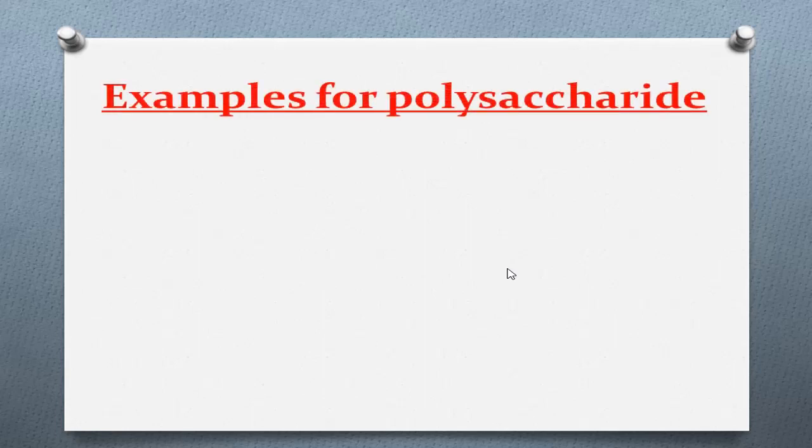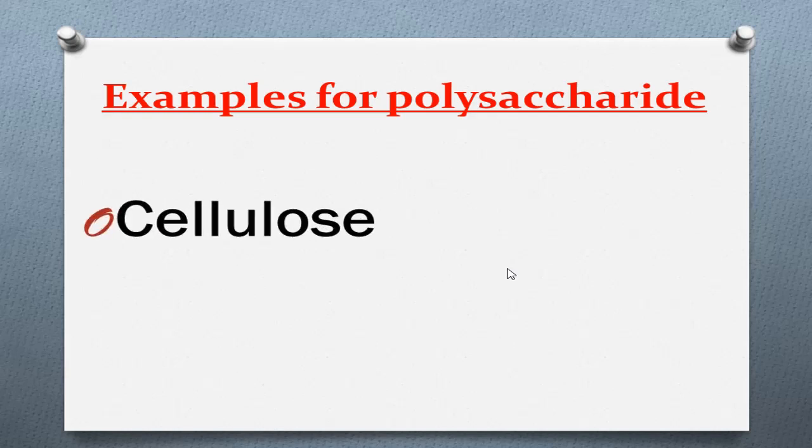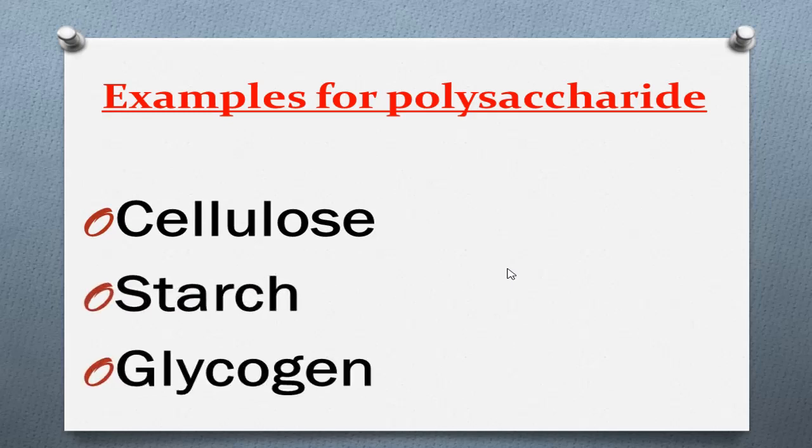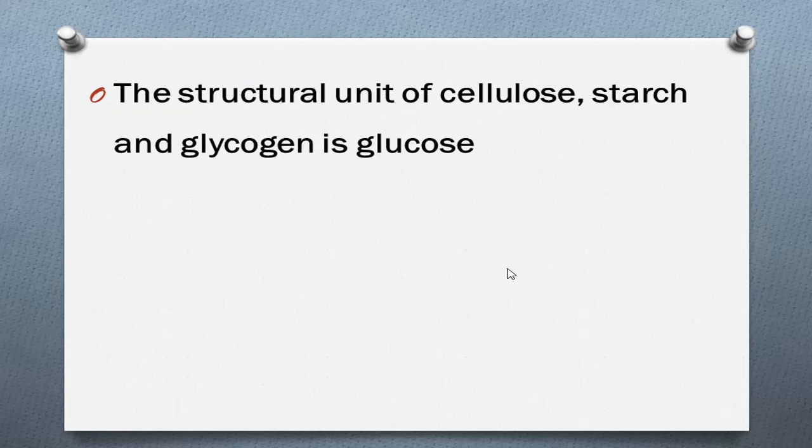Then we will learn about examples of polysaccharide. Cellulose, starch and glycogen are examples of polysaccharides. Let's learn about other features of the polysaccharide.